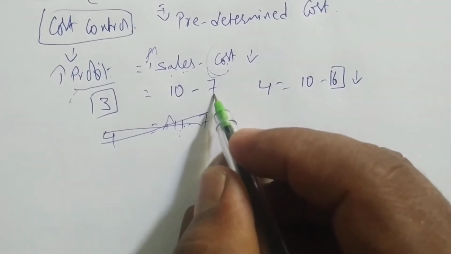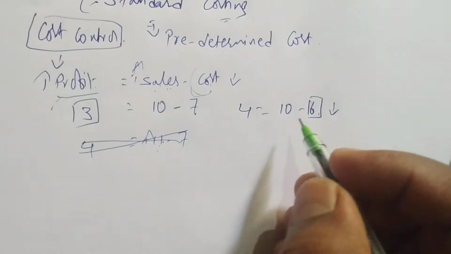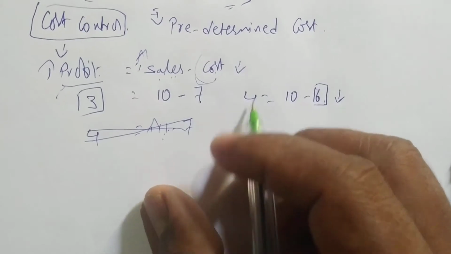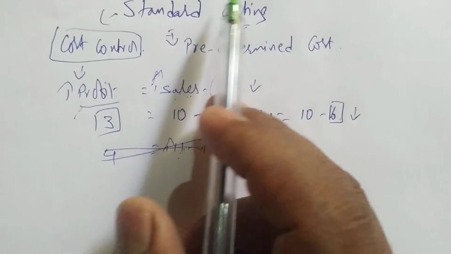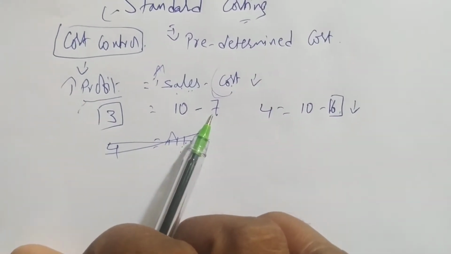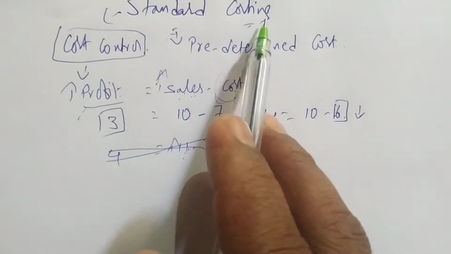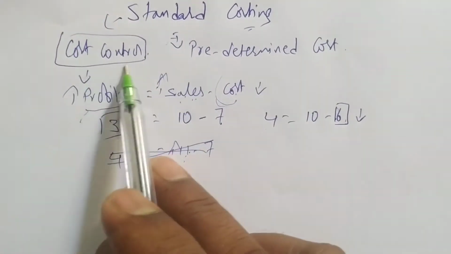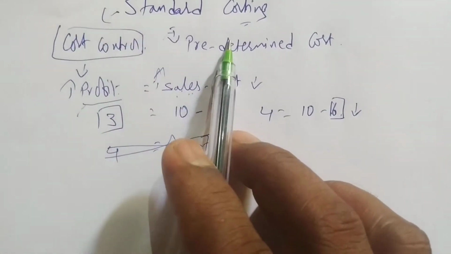See, earlier the cost was 7 rupees, now the cost is 6 rupees. So the company will try to reduce the cost, and that is how they get a profit of 4 rupees. Earlier they were making the product for rupees 7, now they are making it for rupees 6. How to reduce the cost, that we'll see in standard costing. Standard costing is nothing but cost control, meaning they will try to reduce the cost. That's why we call it predetermined cost.